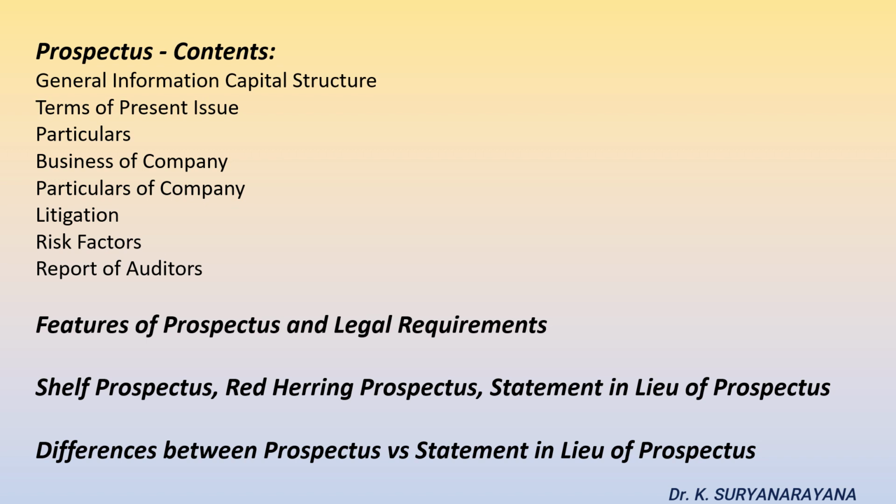Contents of prospectus. We have 9 contents: general information, capital structure of the company, terms of the present issue, particulars of the issue, particulars in regard of the company, outstanding litigation pertaining to matters, management perception of risk factors, report prepared by the auditors.